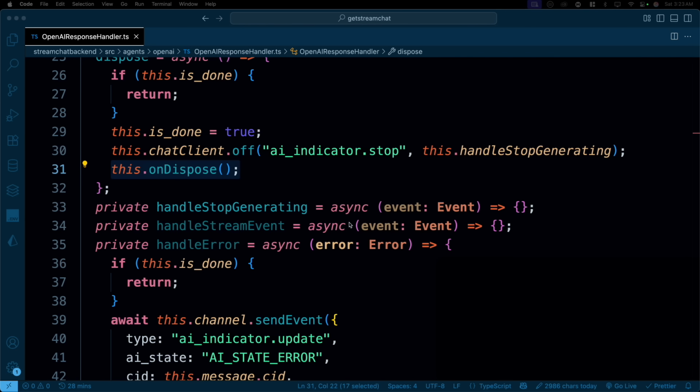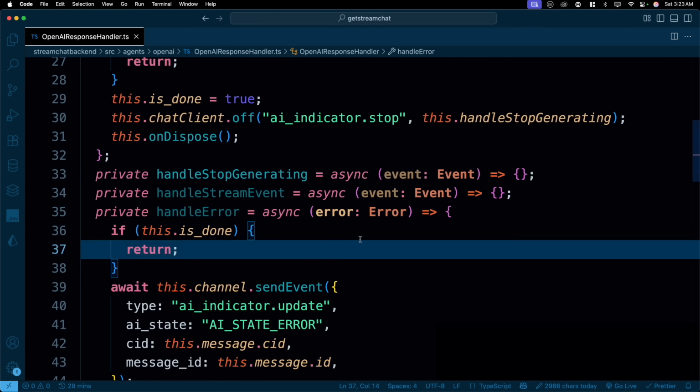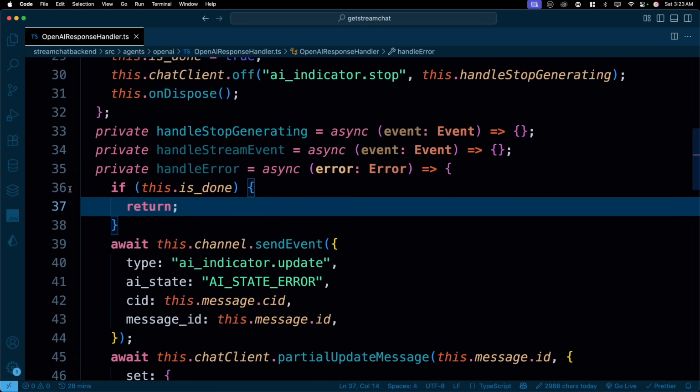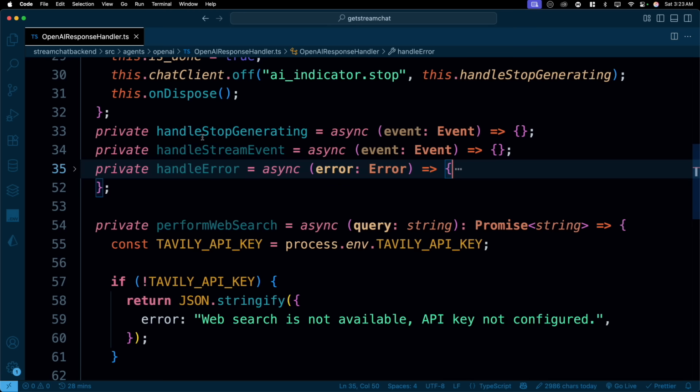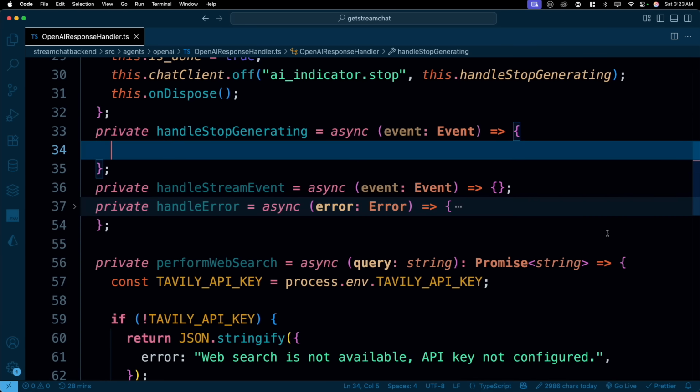We are just taking precautions here. Handle stream event is where we actually handle the stream. But what happens when we actually stop generating? This is again super easy. Most of the part we have already seen. What happens when there is error? Similar to that, we can manage handle stop generating. All right, that is an easy one. This one will also receive an event so that it can stop generating the event.